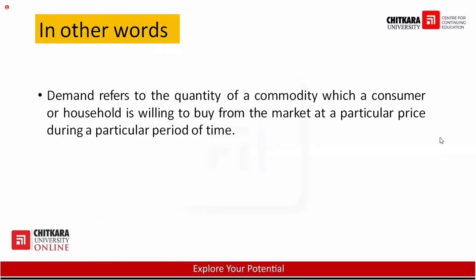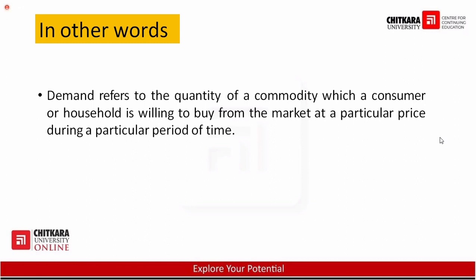So what is demand? Demand refers to the quantity of a commodity which a customer buys at a particular price and at a particular period of time. The quantity which you purchase at a particular price at a particular period of time. Particular price, very, very important to understand, that at that particular price of a product you are ready to buy. Suppose the price of the product is 20 rupees.